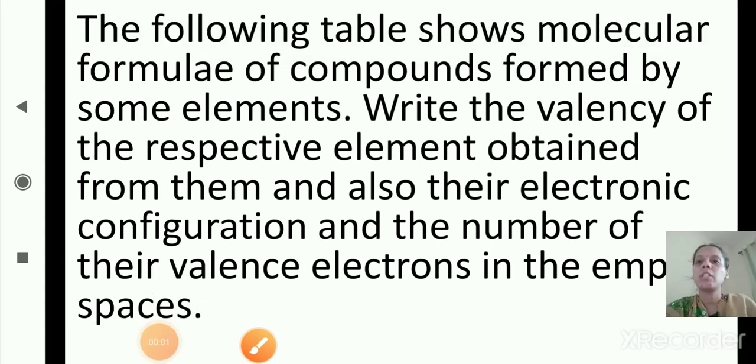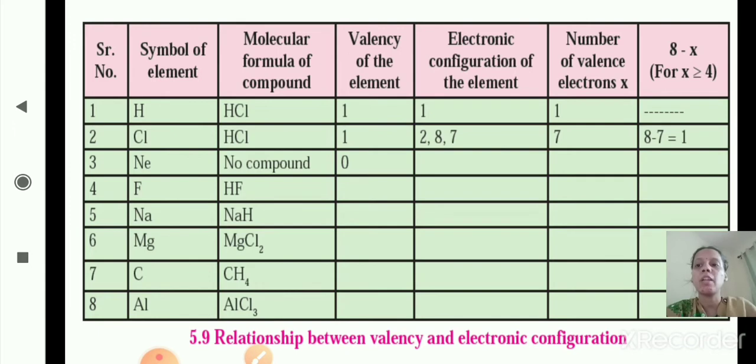The following table shows molecular formula of compounds formed by some elements. Write the valency of the respective elements obtained from them, and also their electronic configuration and the number of their valence electrons in the empty spaces. Now we will see one table. Yes, this is the table, relationship between valency and electronic configuration.